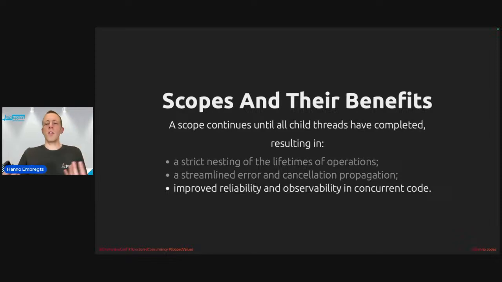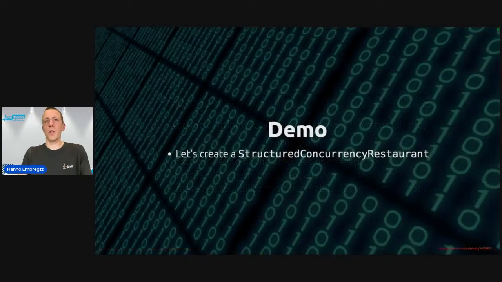So it derives from the simple principle that if a task splits into concurrent subtasks, they all will return to the same place, which is the task's code block. And I want to show you a little demo of structured concurrency here.